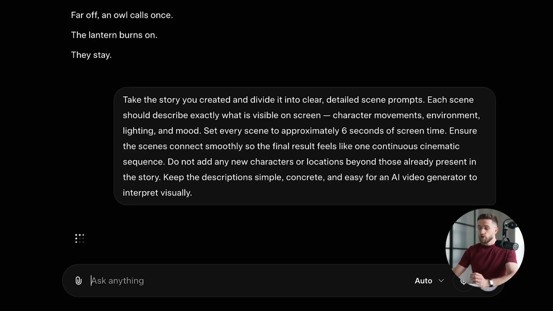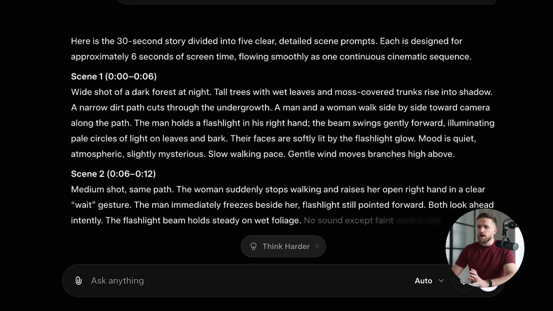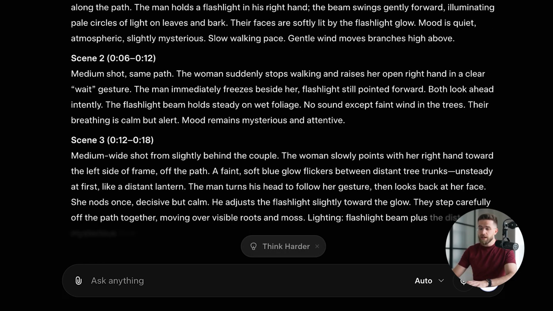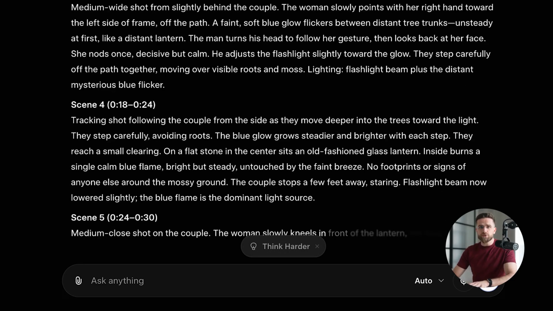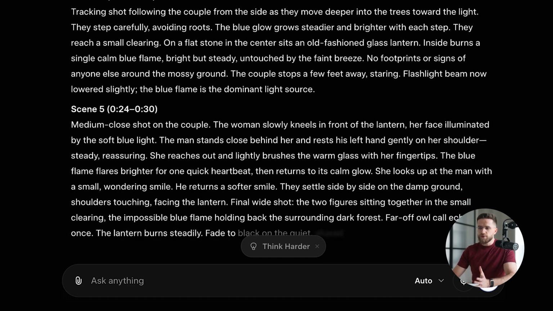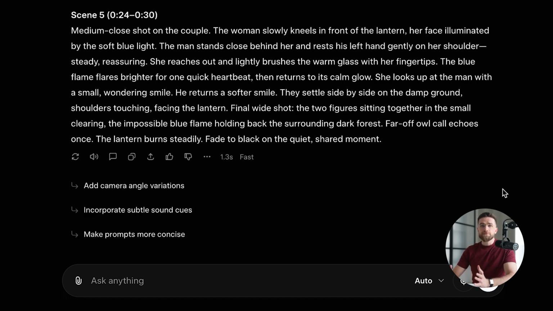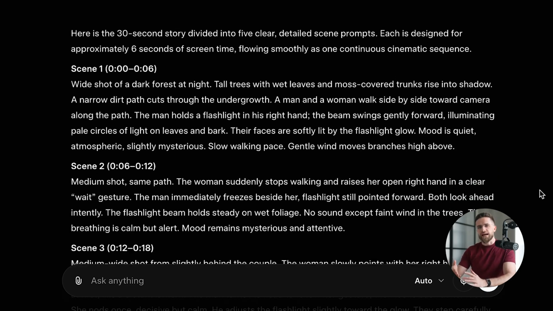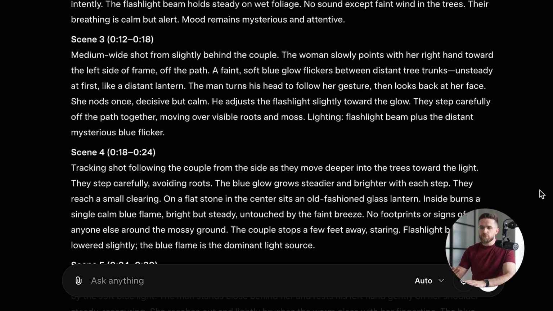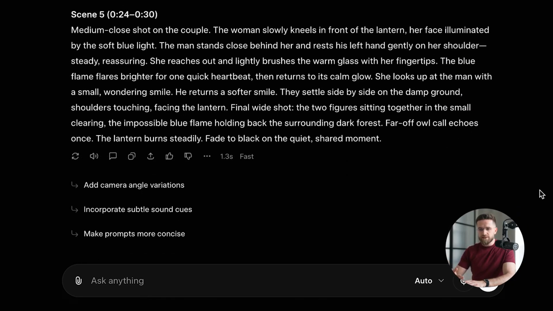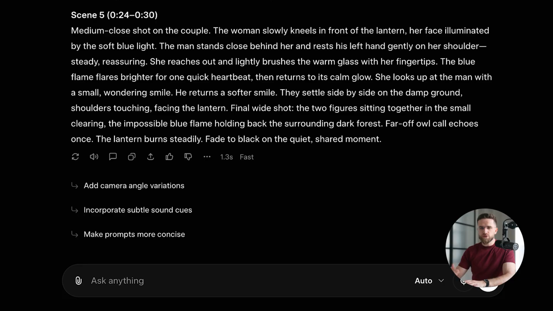Hit send again. Grok outputs 6 scene titles with full visual descriptions. Each scene comes with detailed descriptions, what the characters are doing, camera angles, environment details. These aren't just ideas, these are generation-ready prompts. Copy all 6. We're about to turn them into video.